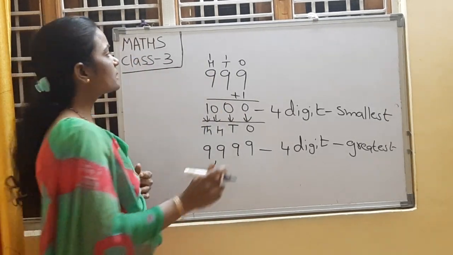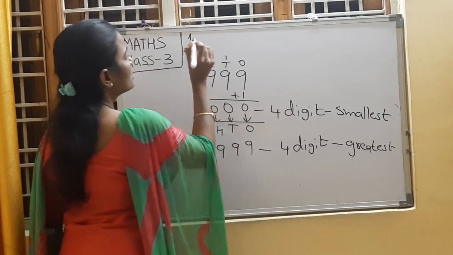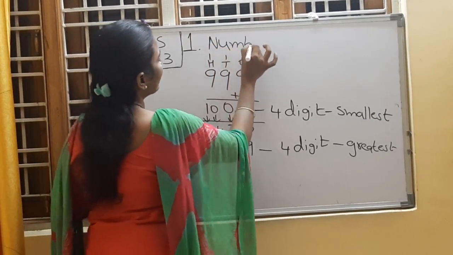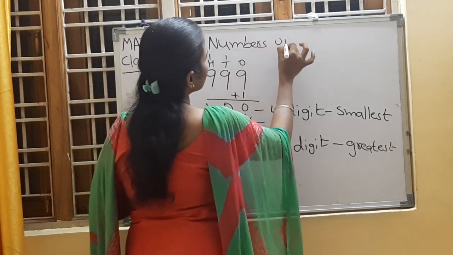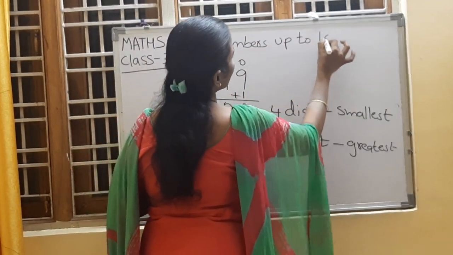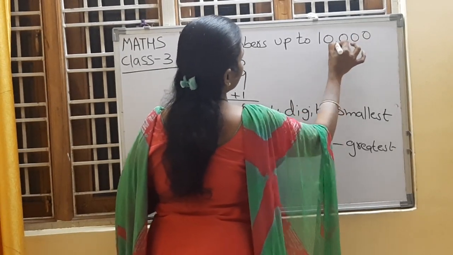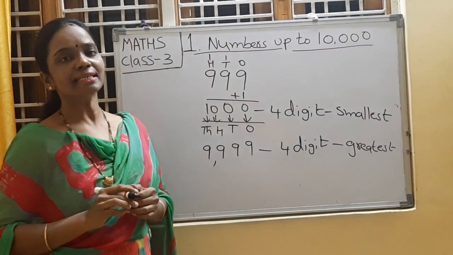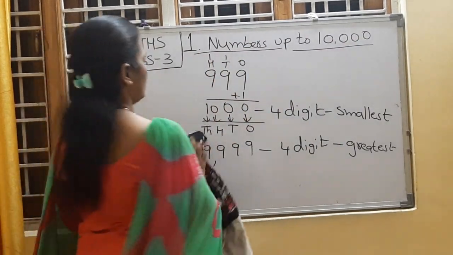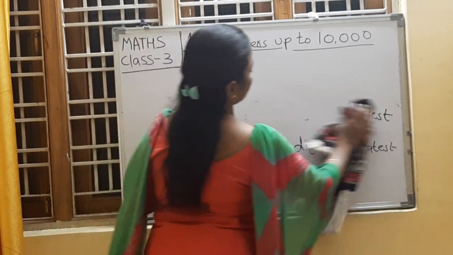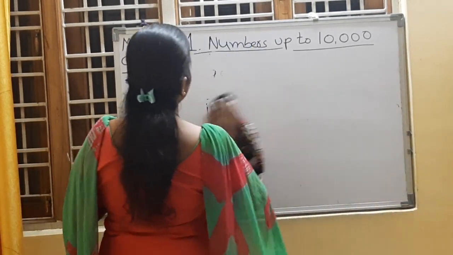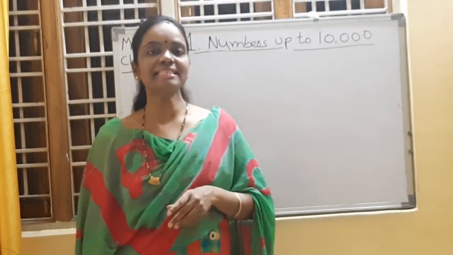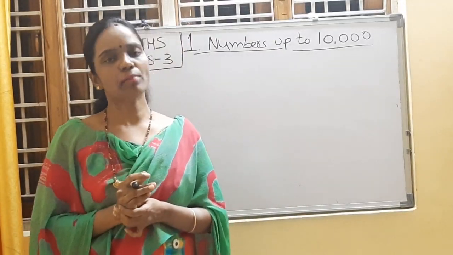What is our chapter 1? Today we are going to learn about numbers up to 10,000. This is our chapter 1, right children? Now I am going to represent a 4-digit number using blocks.